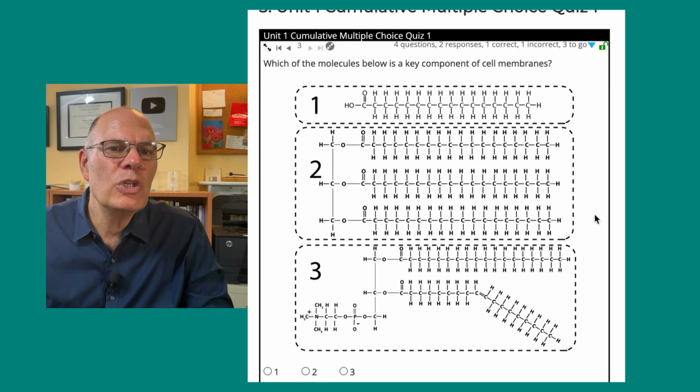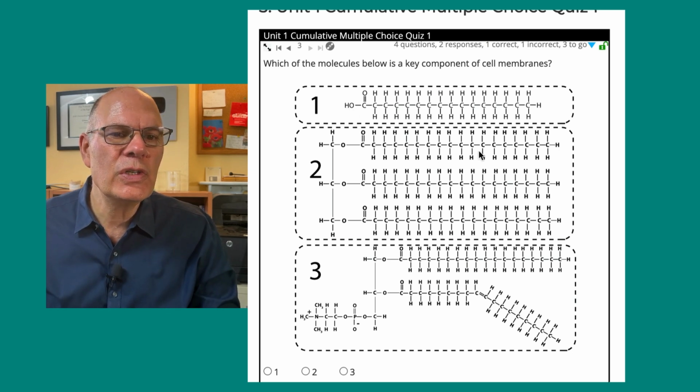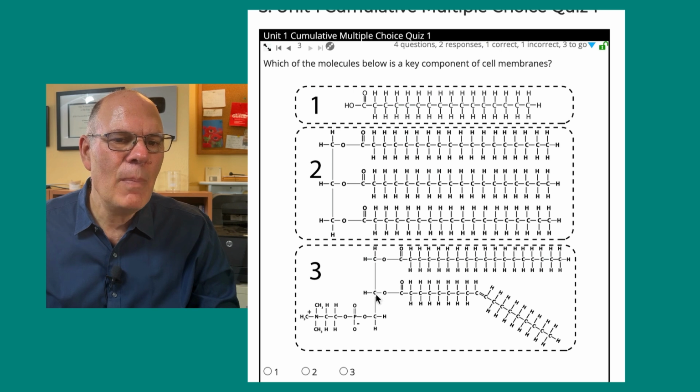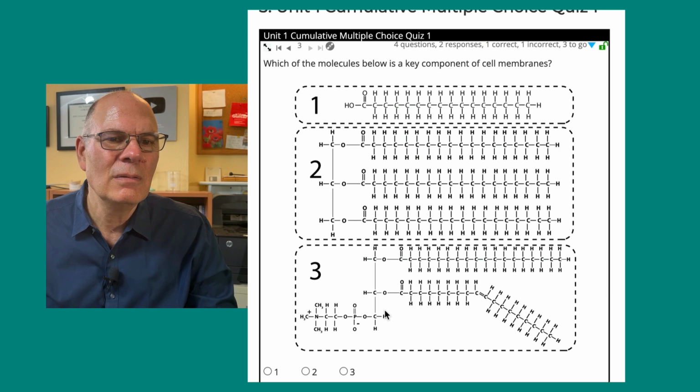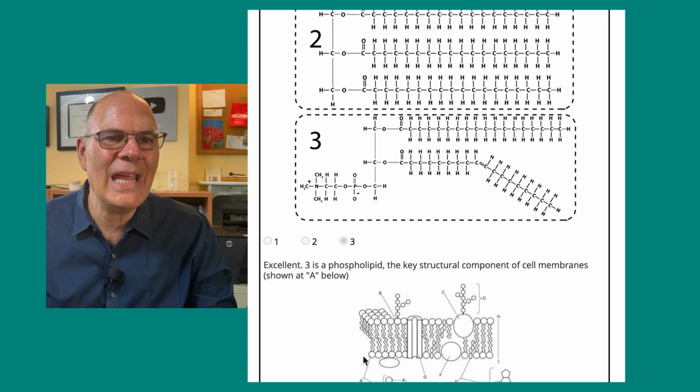Next question. Which of the molecules below is a key component of cell membranes? Number 1 shows a fatty acid. Number 2 shows 3 fatty acids that are bonded to a glycerol. And number 3 shows 2 fatty acids bonded to a glycerol with a hydrophilic head that has a phosphate group. So which of the molecules below is a key component of cell membranes? 1, 2, or 3? And the answer is 3. Excellent. 3 is a phospholipid, the key structural component of cell membranes, shown at A below.